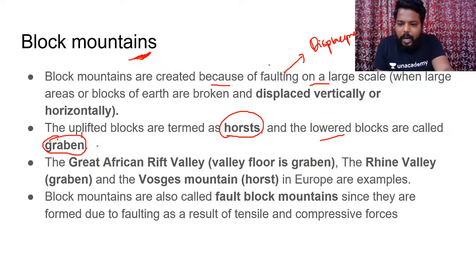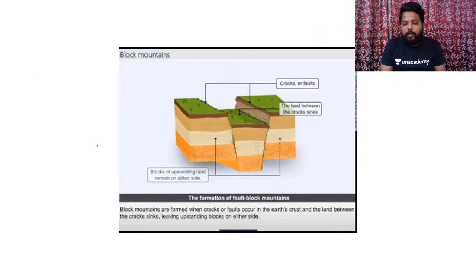Block mountains are also called fault block mountains, since they are formed due to faulting as a result of tensional and compressional forces. Do remember this statement: faulting can happen because of tensional and compressional forces. If we have tensional forces, we would have normal faulting, like when two blocks move away from each other, the central block tends to displace. But when the crust has been broken and we have a fracture, and we experience compressional force on that, there are chances of reverse faulting.